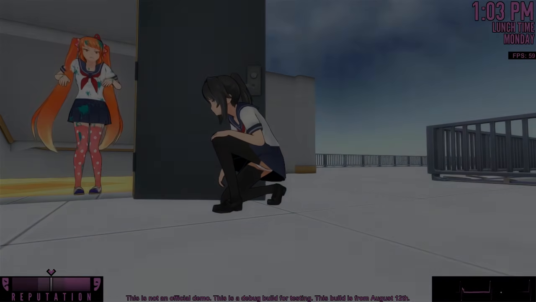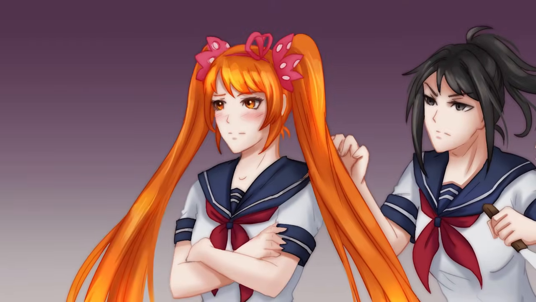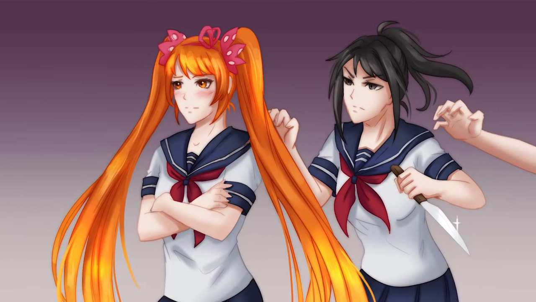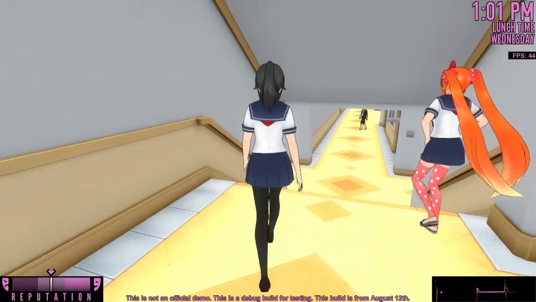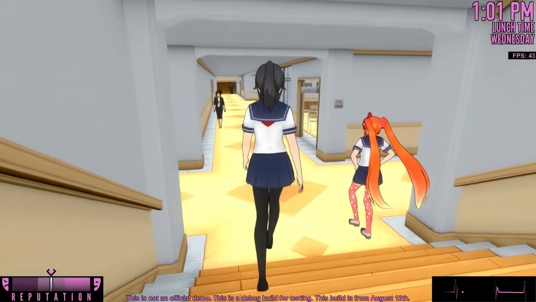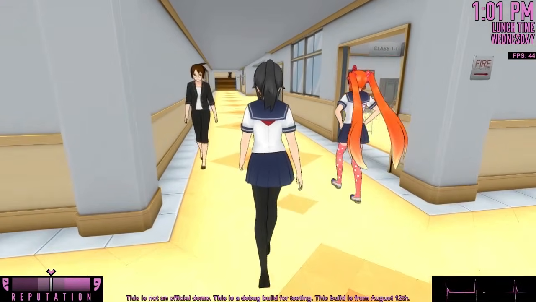Or at least, that's part of it. There will also be other factors involved that will make it more difficult to eliminate her, but I'll elaborate about that in a different video. Making Osana's events feel organic isn't the only reason why it's been taking so long to implement her, but it is one of the factors.